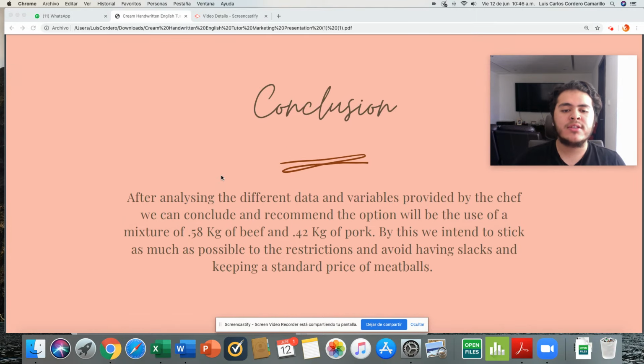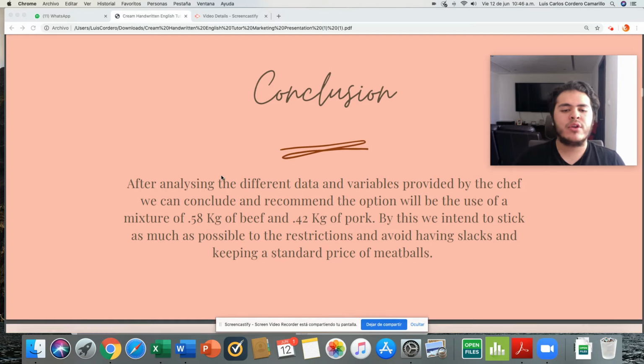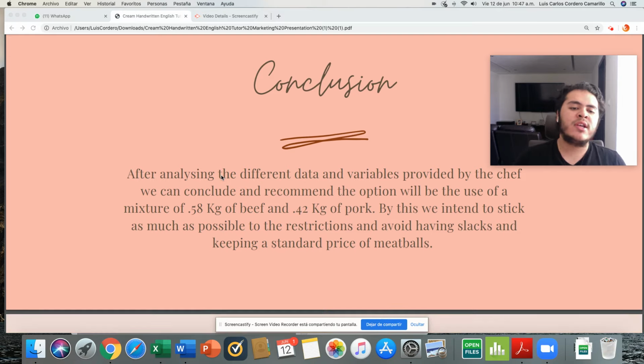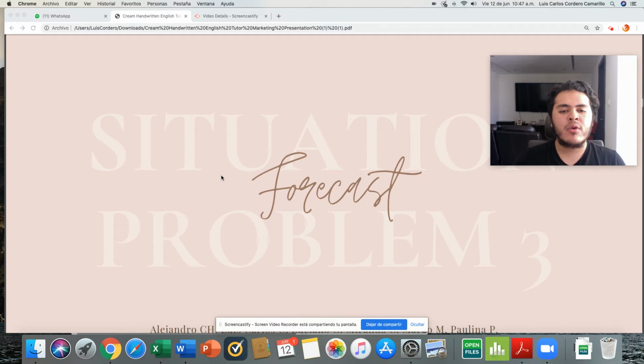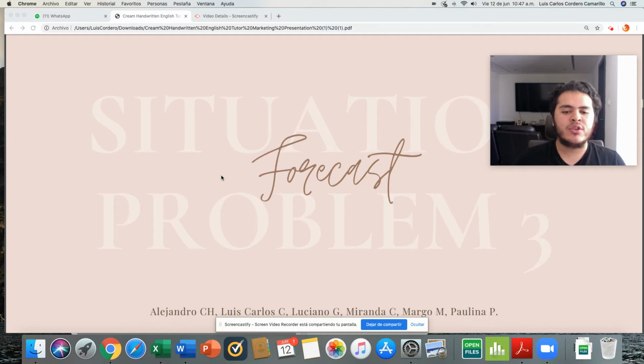Conclusions. After analyzing the different data and variables, we can conclude that, as I said before, we will use a mixture of 0.58 kilograms of beef and 0.42 kilograms of pork. With this, we intend to stick as much as possible to the restrictions and avoid having slacks and keeping standards of meals. Now we continue to problem situation number 2.